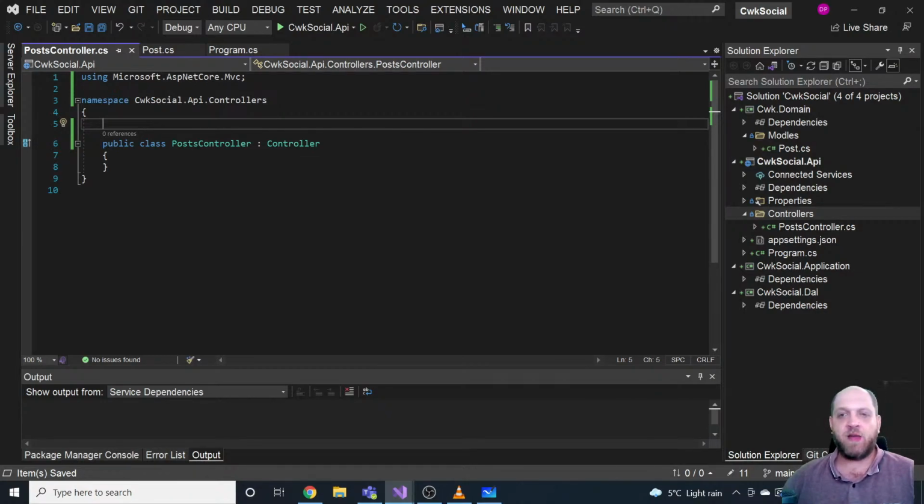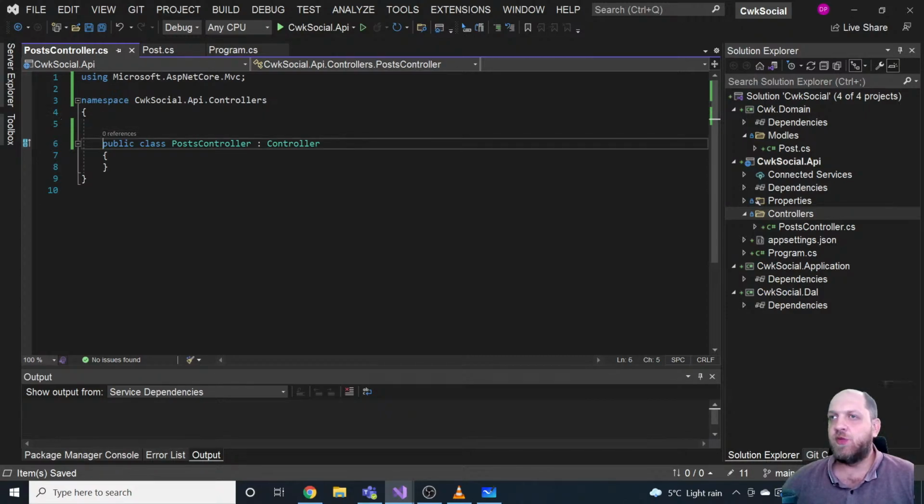For me that kind of messes everything up. So I just prefer to have Controller, because if I need to also return some views, I can do that. So yeah, that's why I'm using Controller.